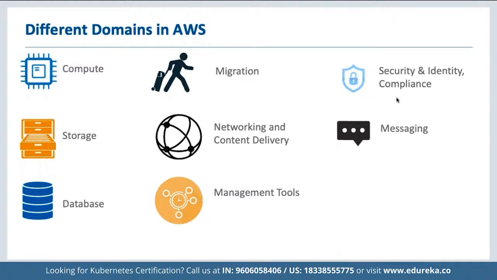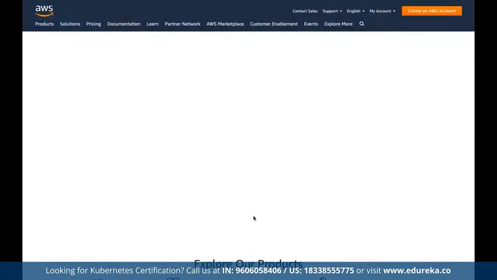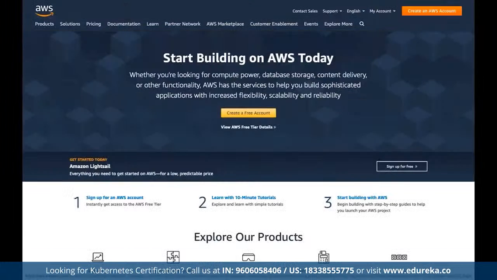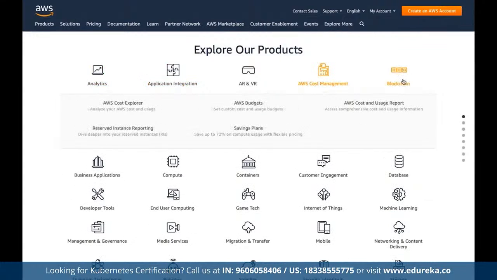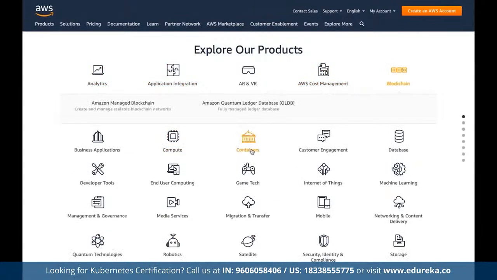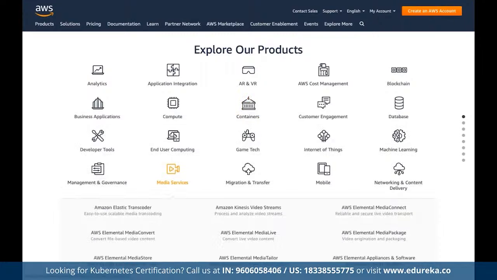It offers services on computation, migration, security, storage, networking, content delivery, messaging, databases, and management tools. For a detailed view, we can open the link aws.amazon.com. We can see the entire list of all the services that AWS has to offer, based on computation, integration, cost management, blockchain, containers, end-user computing, media services, IoT, and databases. There are multiple services on top of which we can deploy our application.